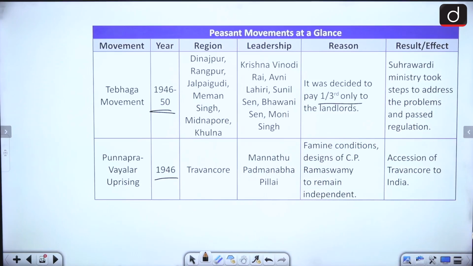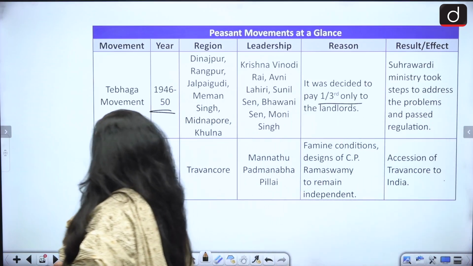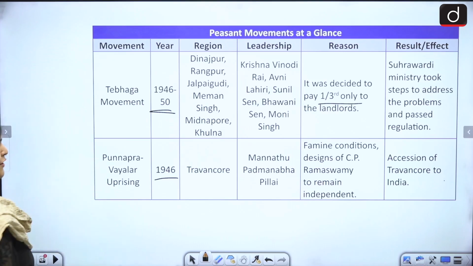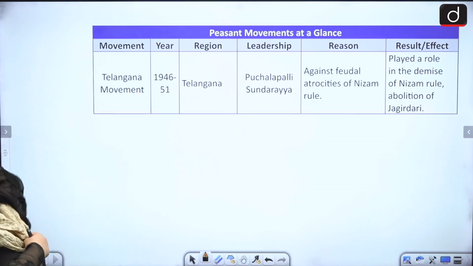And who was the leader? It was Manathu Padmanabha Pillai. What were the reasons? Famine conditions, fine. Designs of C.P. Ramaswamy to remain independent. So he wanted this area to remain independent. And what was the result? Accession of Travancore to India. So finally Travancore succeeded, realized that they have to become part of India. Earlier they wanted to remain independent.